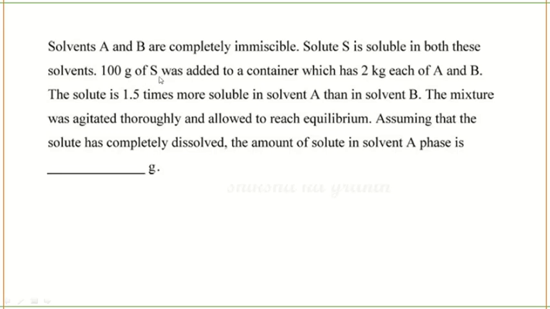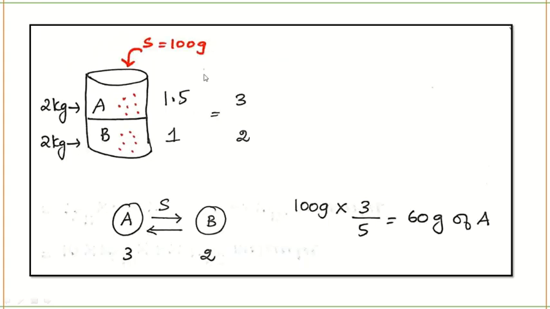So 100 gram of S, that is the solute, was added to a container which has 2 kg of A and 2 kg of B. You can see here 100 gram of solute is added to this container which has 2 kgs of A and 2 kgs of B.